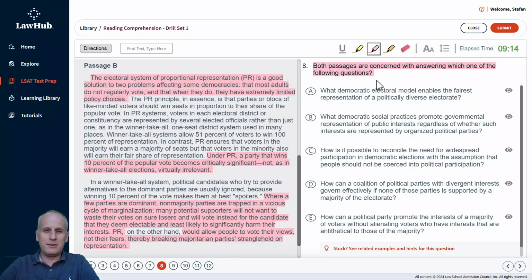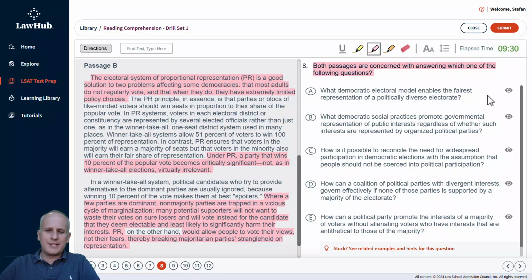just having a pretty straightforward upfront, what is the main concern of both passages kind of question. And when it asks it in this phrasing of which of the following questions are the passages concerned with, it's really just a different way of asking what is the main idea.